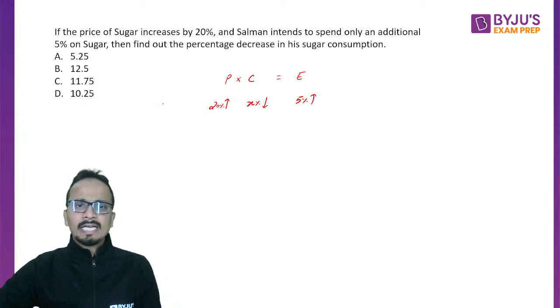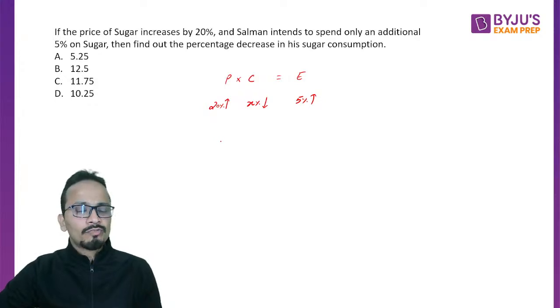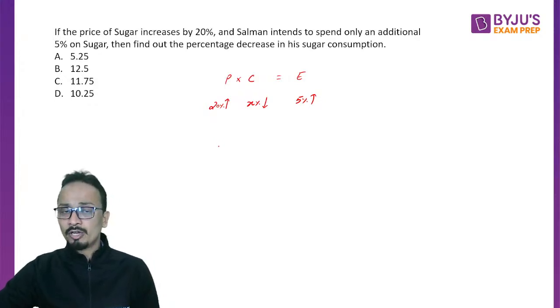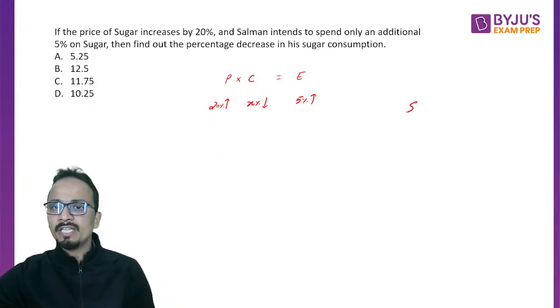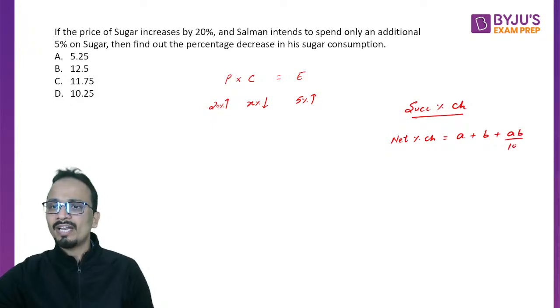All right. Now this is a perfect case of the formula, if you have heard of the successive percentage change. Whenever there is a successive percentage change, the net percentage change can be calculated using the formula A plus B plus AB upon 100.